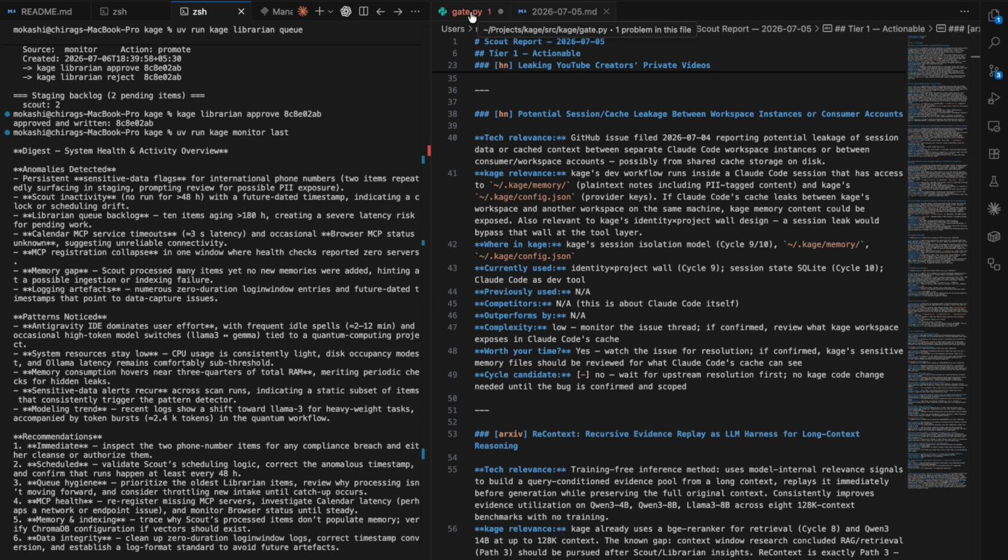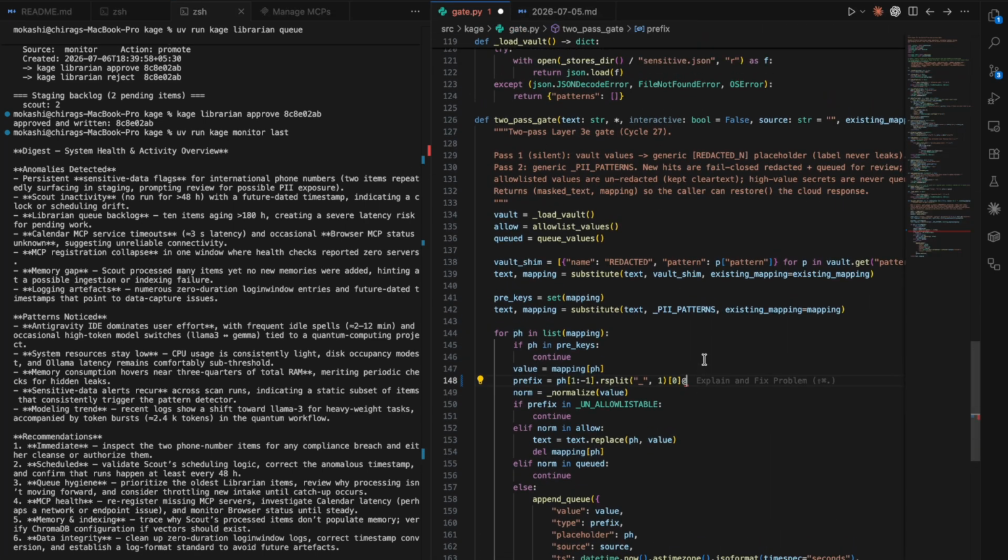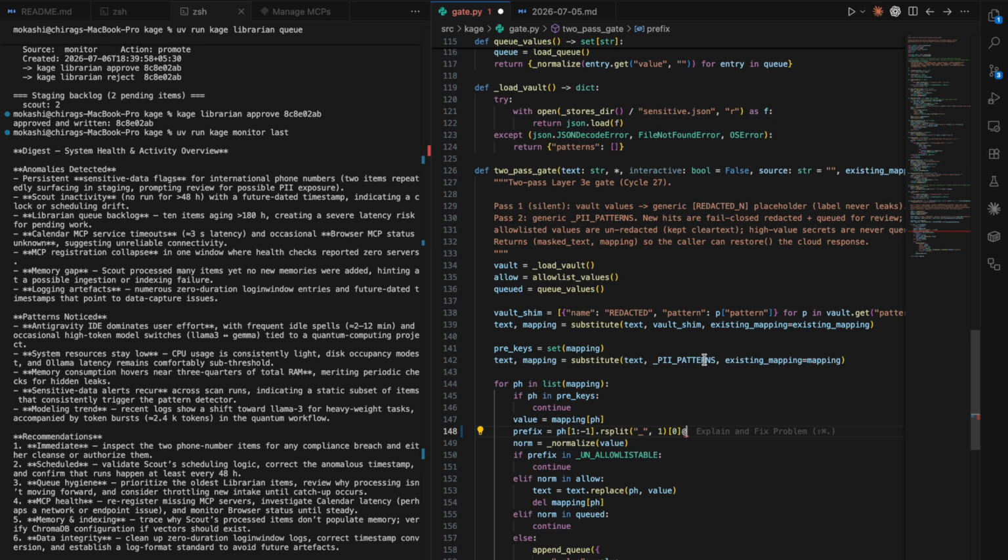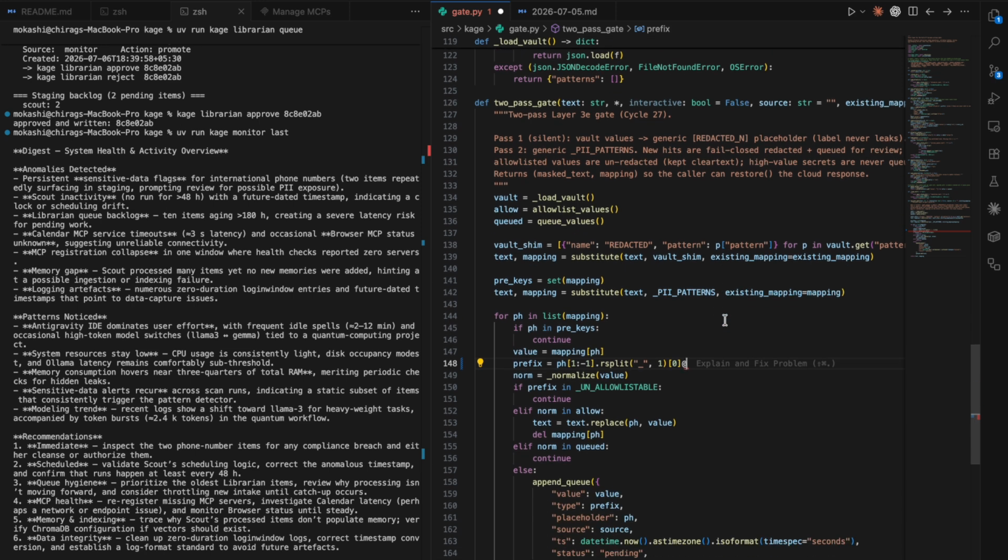Now let me show you gate.py. Everything I've shown you, Scout, Librarian, and Monitor, runs through this two-pass gate. Pass 1 is silent hard blocks. Local-only nodes never leave the machine under any circumstance. Identity walls are enforced. My personal context cannot bleed into school or work context.